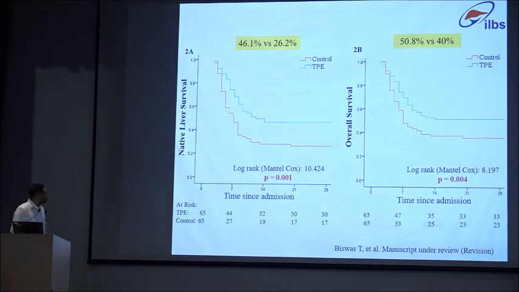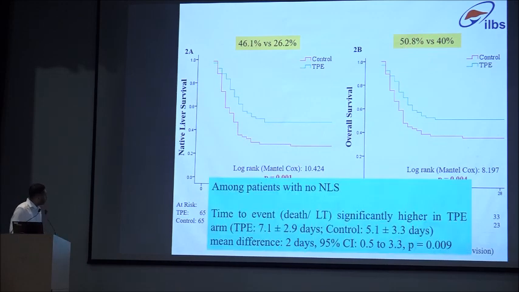And when we compare the outcome, we can see that the native liver survival is 46% versus 26% in a very sick cohort of PALF patients comprising more than 80% with grade 3 to 4 HE, and overall survival is 50% versus 40% in the two groups. Importantly, among the patients who did not survive with native liver, the time to event was significantly higher in the TPE group, that is 7 days versus 5 days.